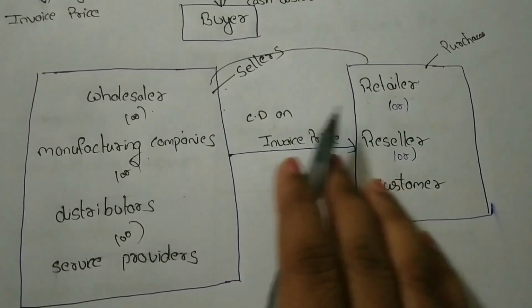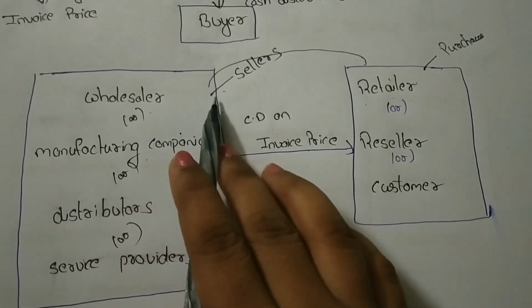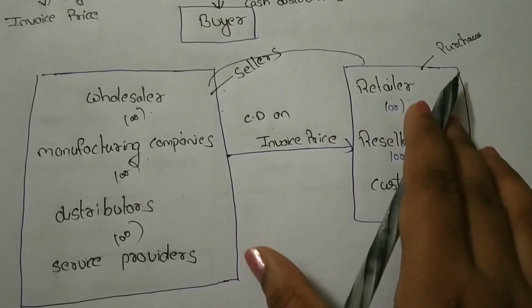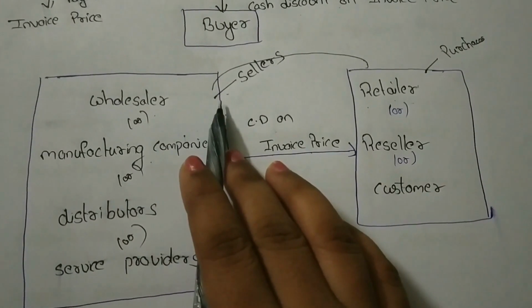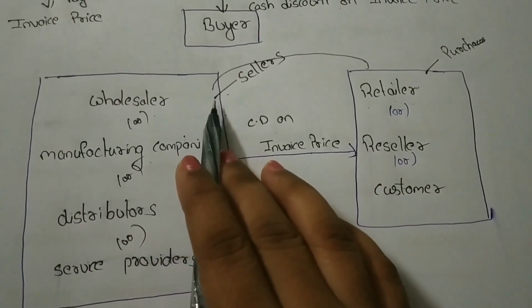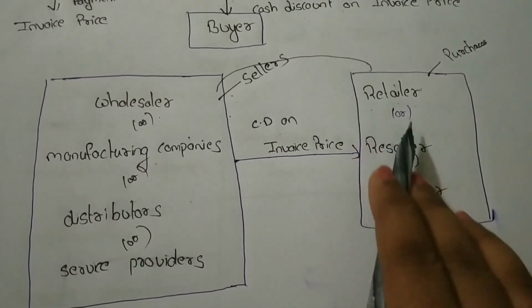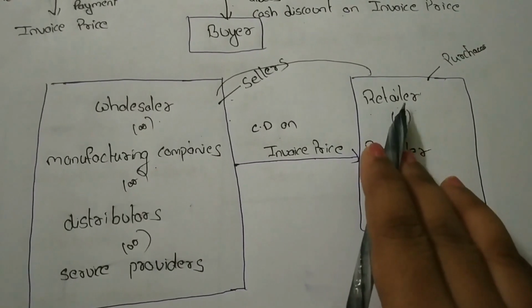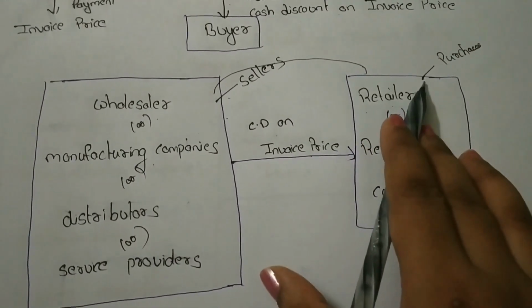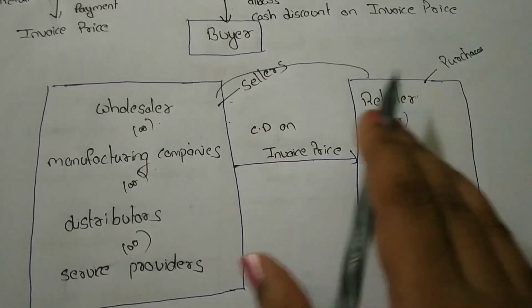So, they both record the discount. They record it as sales discount and they record it as purchase discount, because the wholesaler sold the goods. So, he allows discount on his sales. But here, retailers or resellers purchase the goods and they get the discount on their purchases. So, they record it as purchase discount.